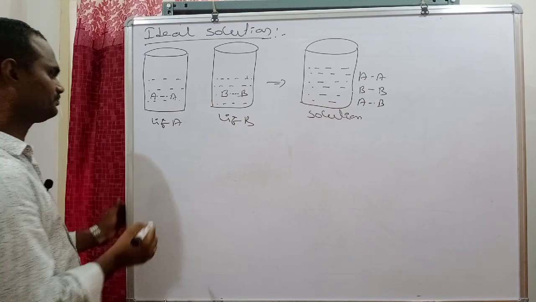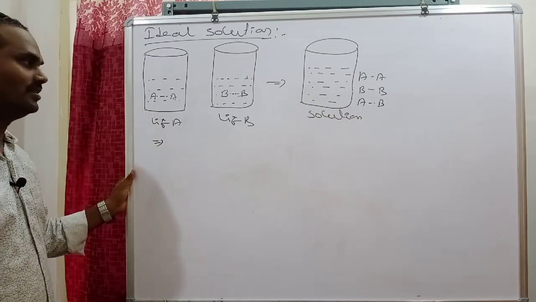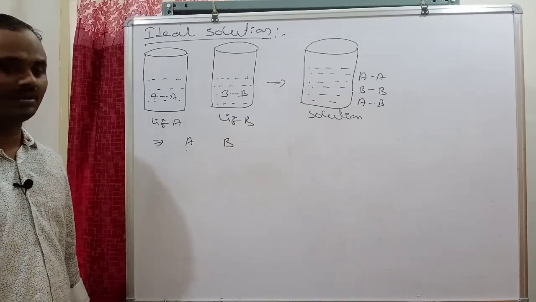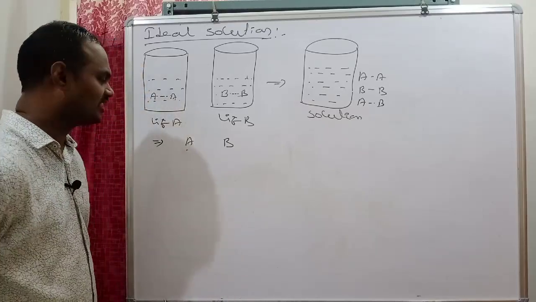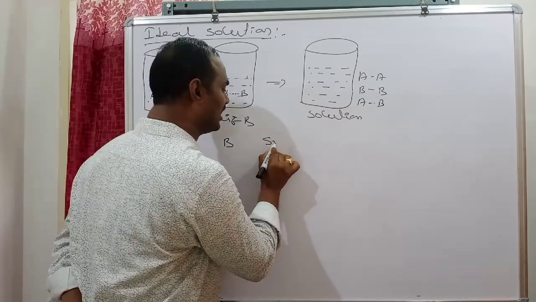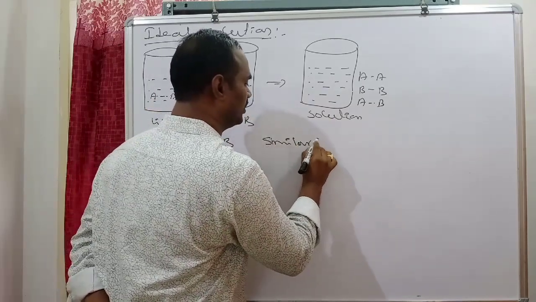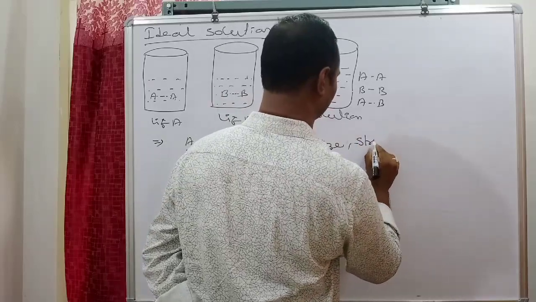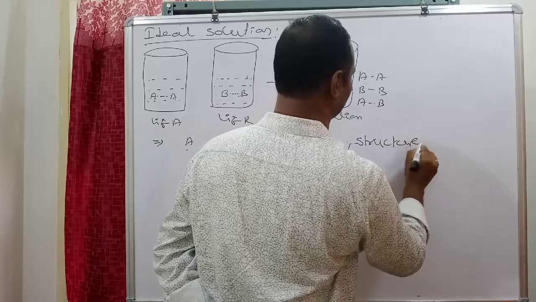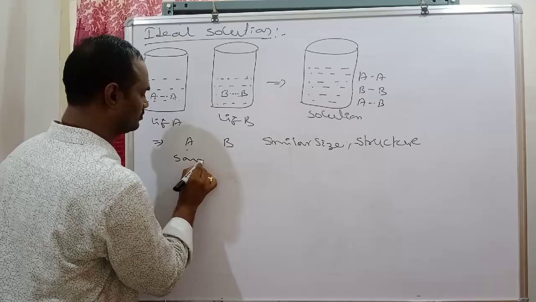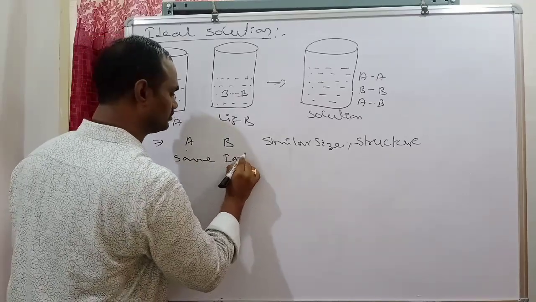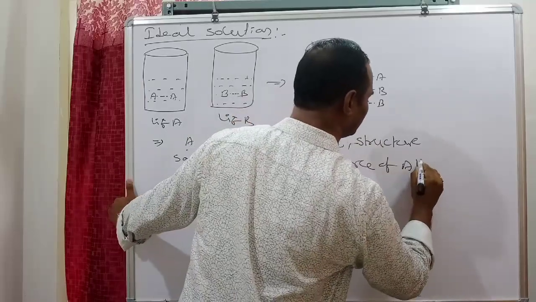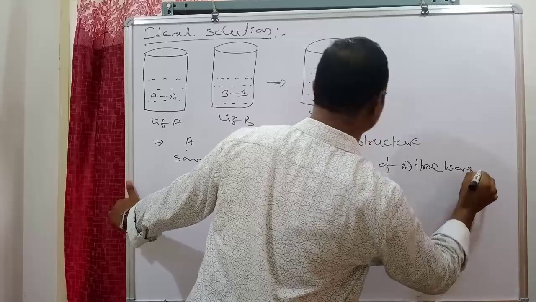What other condition should be fulfilled? For the solution to become ideal, the solution contains both A and B molecules, one is solute and the other is solvent. In this binary solution, both types of molecules should have similar size, structure, and the same intermolecular force of attraction. What is the main condition?